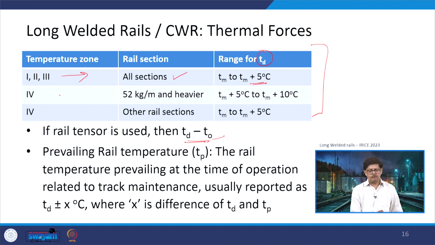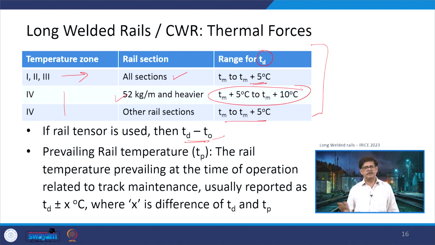In the case of zone 4, there are two cases, one is the 52 kg per meter and heavier rail section, another is the rest of the rail sections. For the rest of the rail sections, it remains the same as we have talked about for zones 1, 2 and 3, that is Tm to Tm plus 5 degree centigrade, whereas for the heavier sections of 52 kg per meter rail section, it is Tm plus 5 degree centigrade to Tm plus 10 degree centigrade. So, it is taken a bit further.